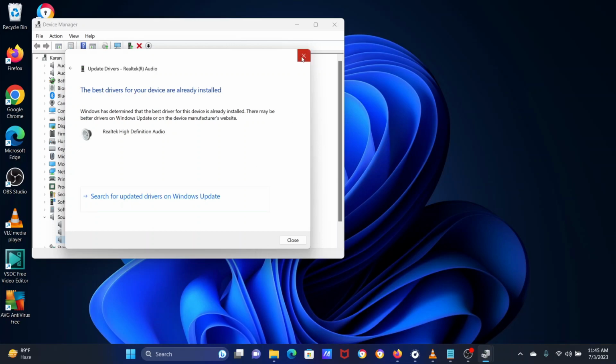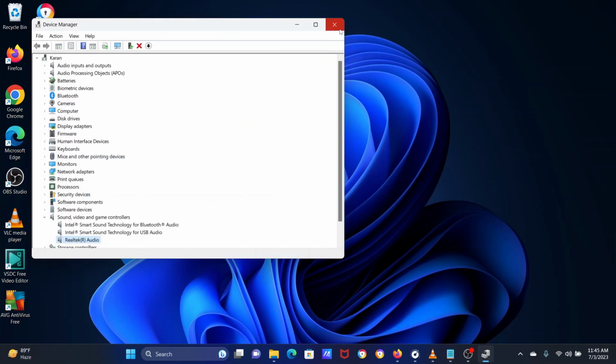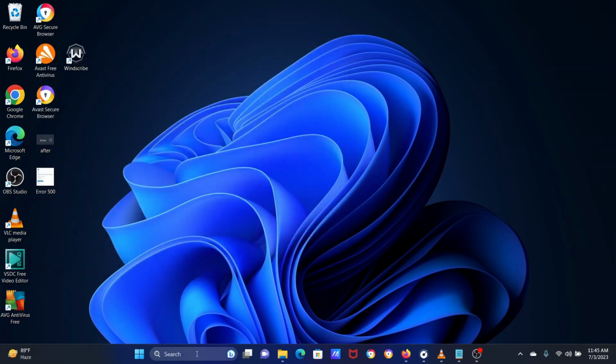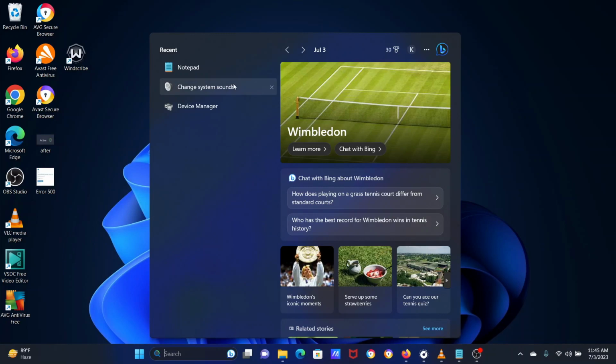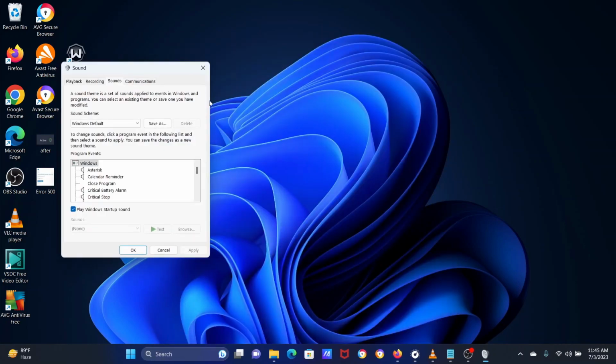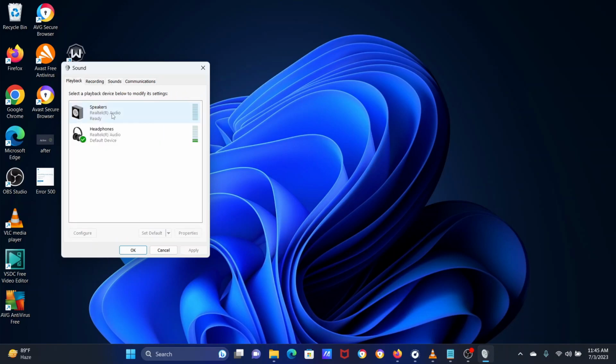Go to the Playback tab. Right-click on Speaker if speaker is your default audio device. Select Set as Default Device in the list. Click on Apply and then on OK to save the settings.